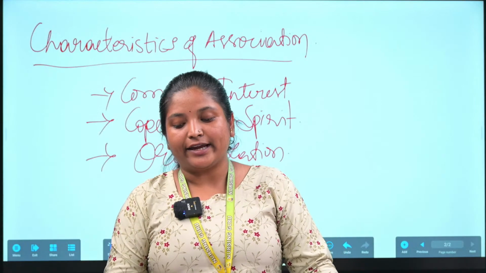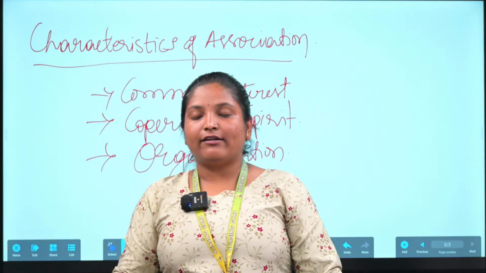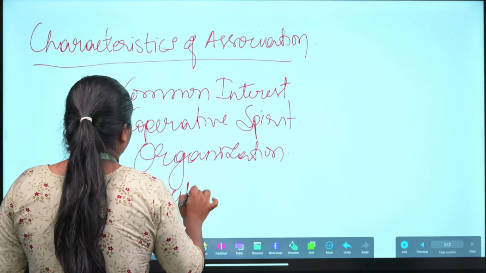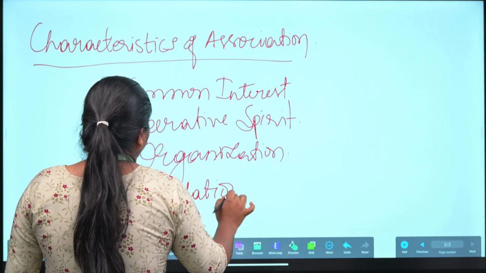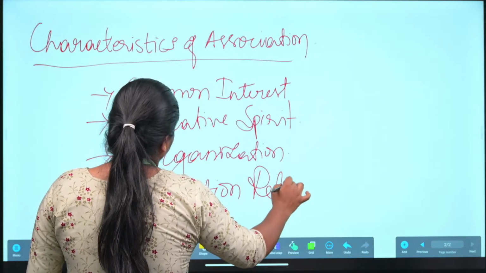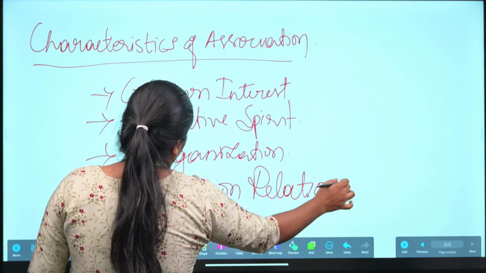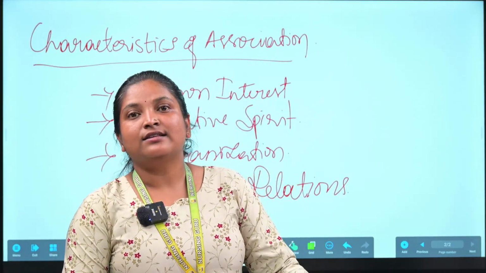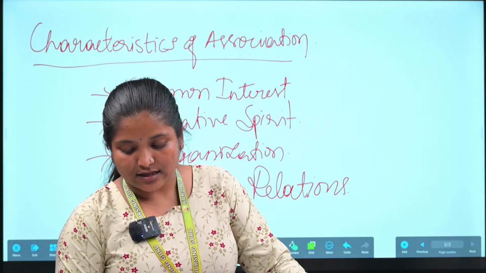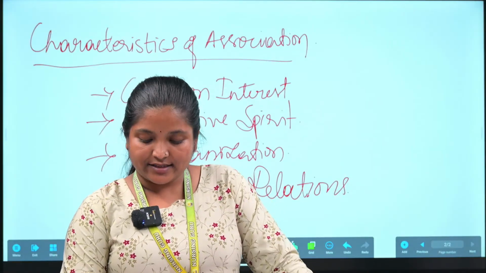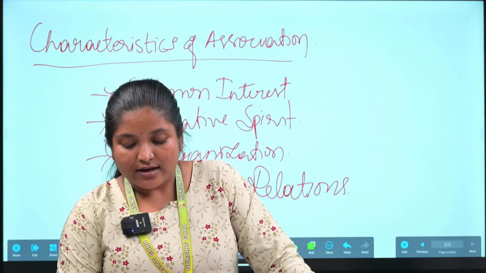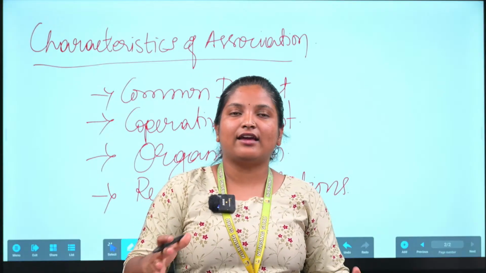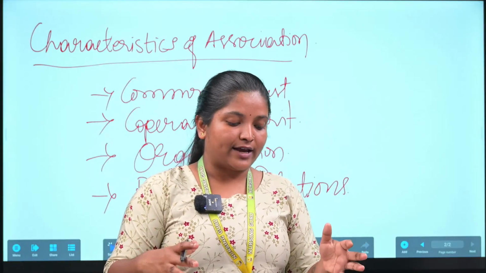Organized body, then regulation of relations. There will be a way to regulate the relations. Understand? The next one is association as agencies. Associations are means or agencies through which the members seek to realize their similar or shared interest.